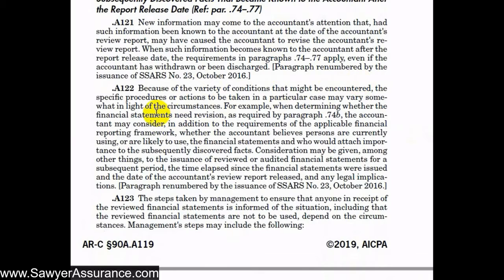For example, when we're trying to determine whether the financial statements need to be revised based on these subsequent events, we might consider, in addition to the requirements of the applicable financial reporting framework, whether we believe persons are currently using or likely to use the financial statements who would attach importance to the subsequently discovered facts. So we need to determine if these subsequent events or facts are material to the users of the financial statements. We might also consider the time elapsed since the financial statements were issued and the date the accounts review report was released, and any legal implications. So if it's been a really long time, maybe something that happened 3 years ago and is long since in the past, maybe it wouldn't be material to users of the financial statements.